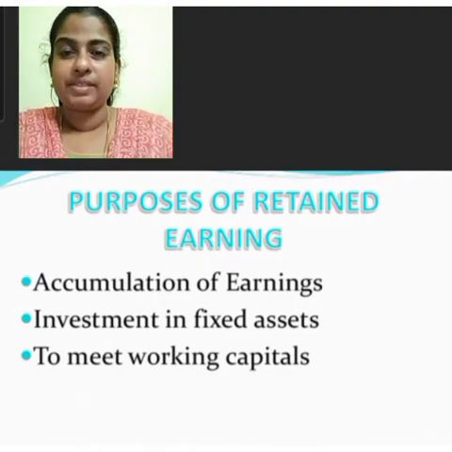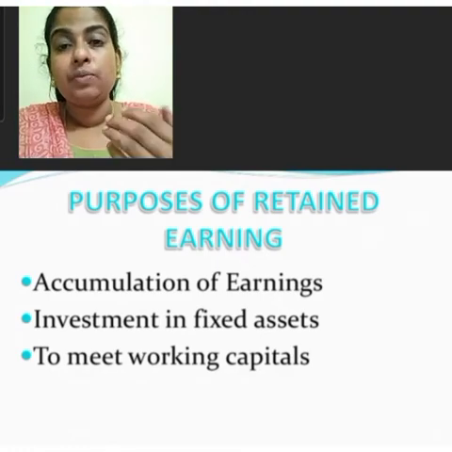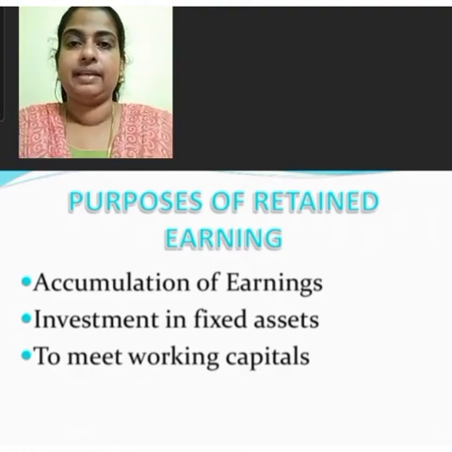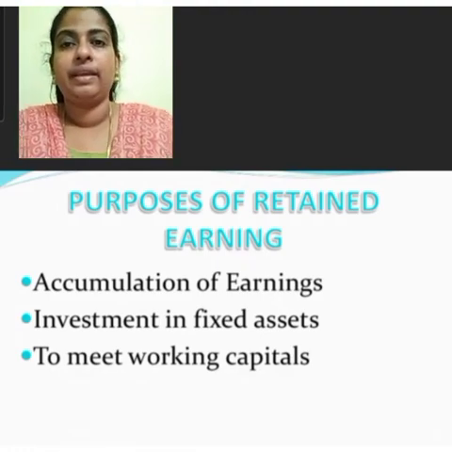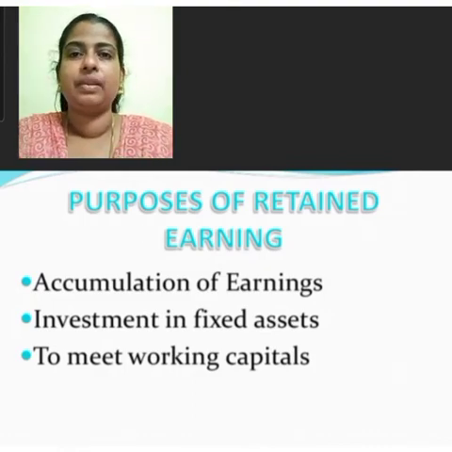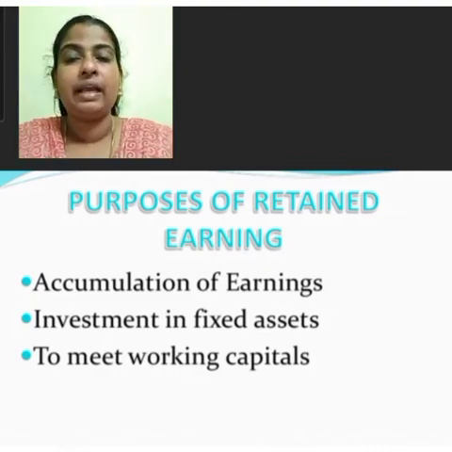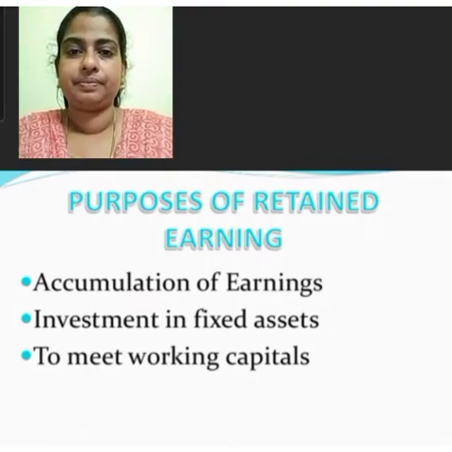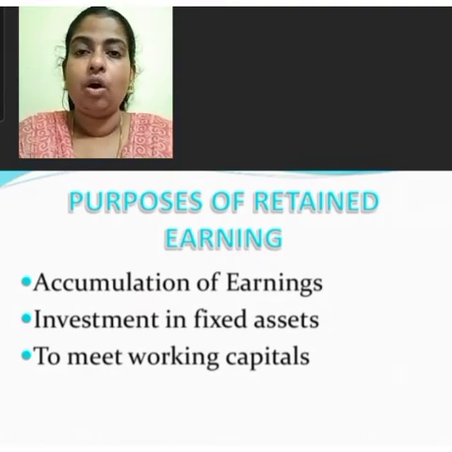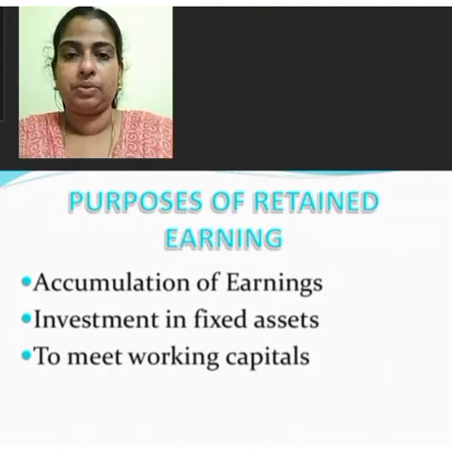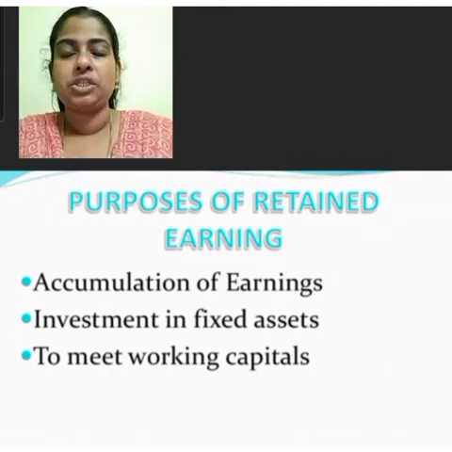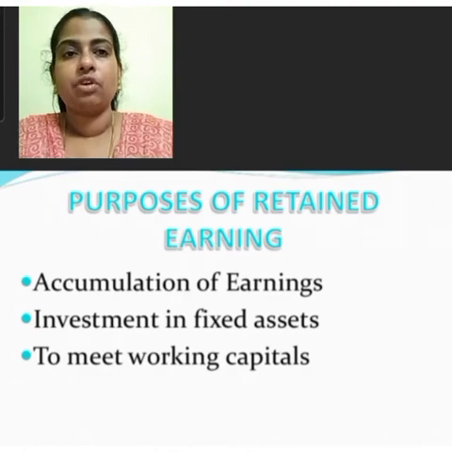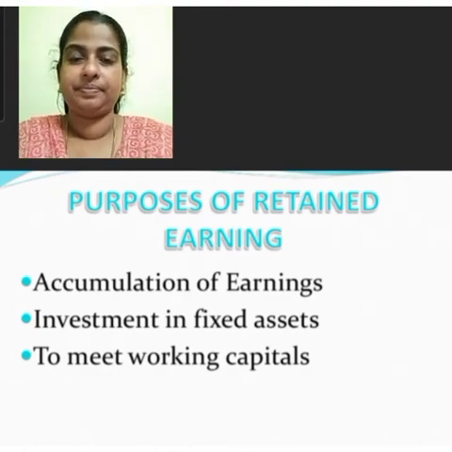Now we are going to study the important advantages of retained earnings. The first one is convenience. Retained profits are the most economical and convenient source of finance. No advertisement or prospectus has to be issued. No flotation expenses or legal formalities are involved.